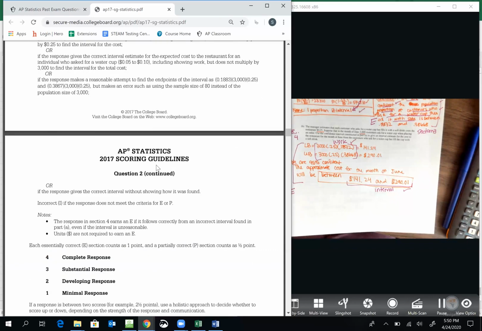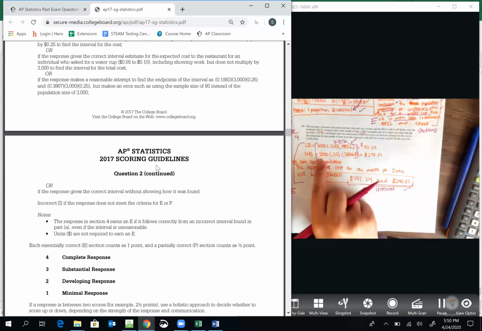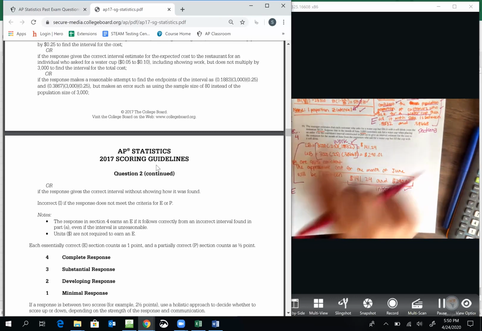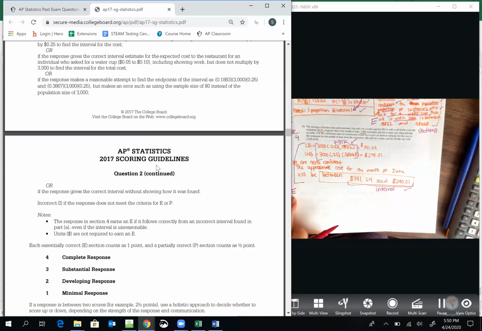Or if you just put the interval with no work, that was also partially correct. If you got your interval wrong and you showed work here, full credit on this part.